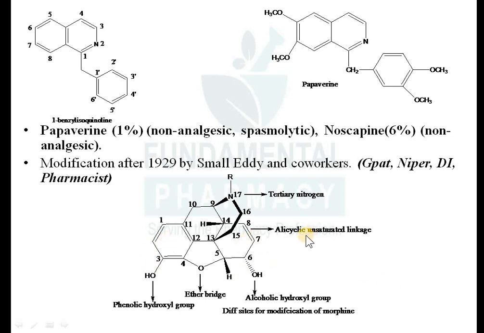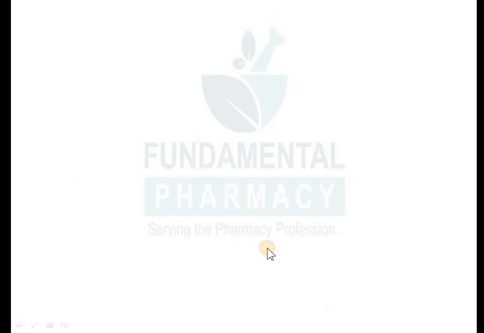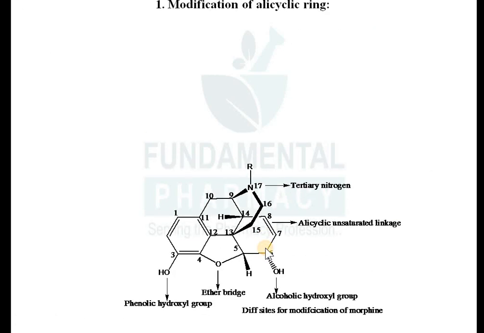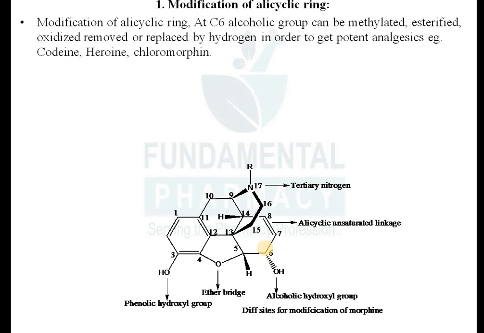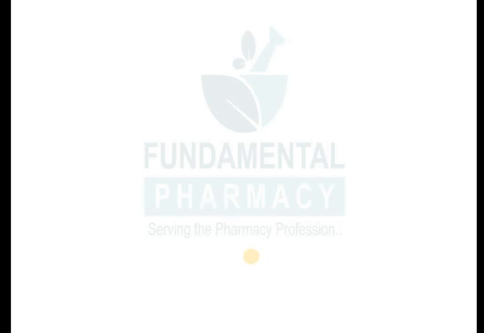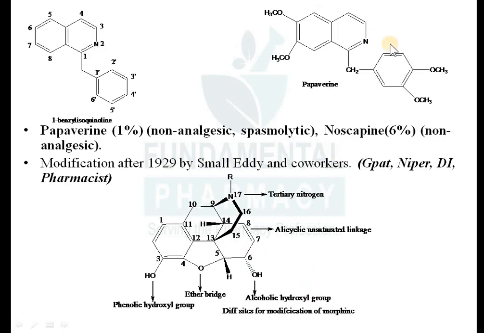So there is one unsaturated linkage. Then tertiary nitrogen. So it is a structural feature of a narcotic analgesic, that is morphine. Now we will see structure activity relationship and modification of the alicyclic ring. There are four steps where you can modify the structure of morphine.